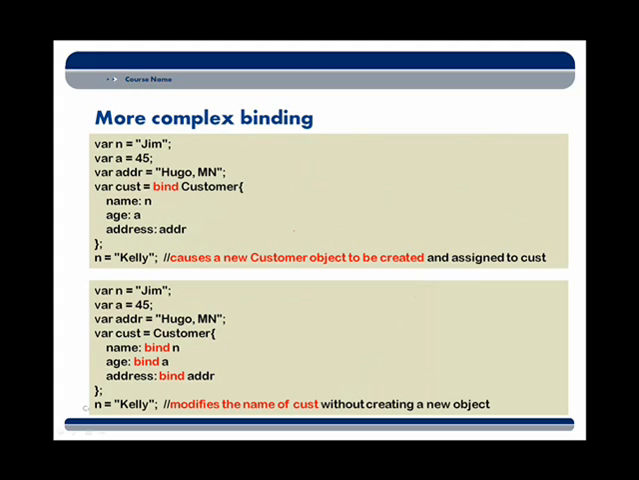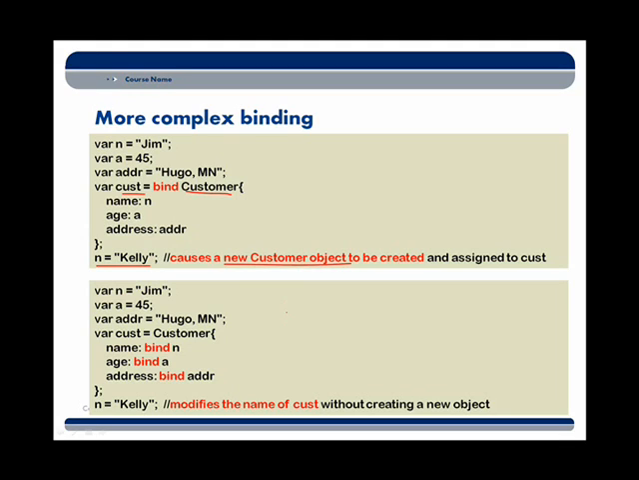And even more complex binding, we can bind to instances. In this case, we're going to bind cust to an instance of customer class, the JavaFX customer class. When I do that, when I assign or bind cust to the instance of customer class, and then I go and change one of the instance variables, in this case change the name of the customer to Kelly, what happens? Well, this actually causes a whole new customer object to be created. So I get a customer now of Kelly, age 45, address Hugo, inside of the cust variable. But it's a whole new customer versus the original one created with Jim 45 and Hugo.